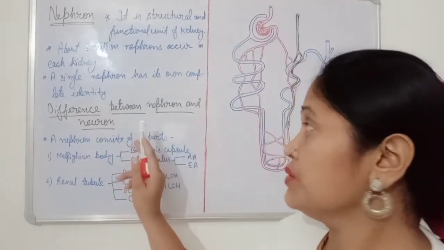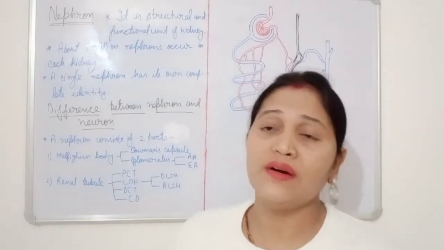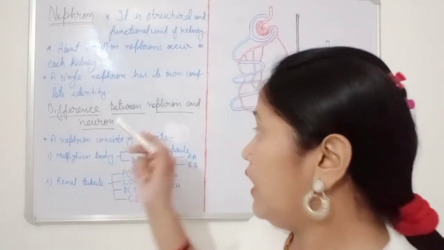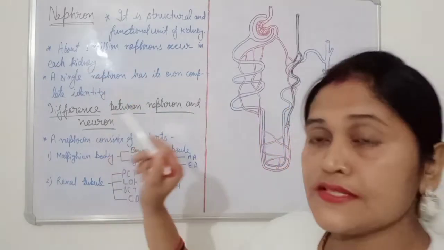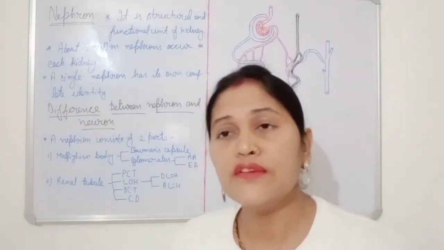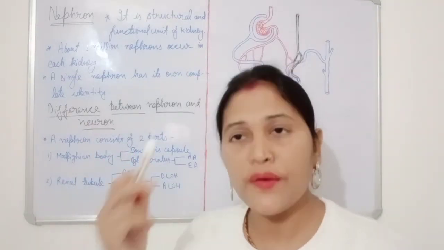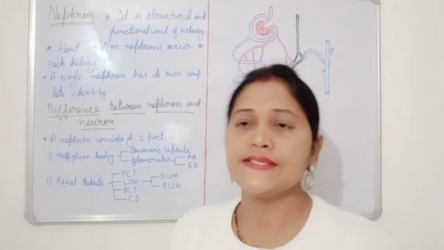These two are similar in pronunciation but have a big difference. Nephron, as we have already studied, is the structural and functional unit of kidney, while neuron is a nerve cell. It is present in our brain, and it is the structural and functional unit of the nervous system.